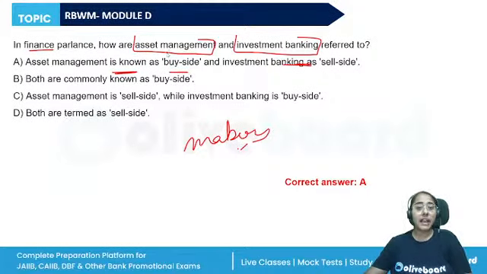Thus, investment banking is the sell side and asset management is known as the buy side. Because in asset management, the managers help the clients reach their investment goals by managing their money. These investment goals can be a stable income or returns in the future, pension funds, retirement plans, insurance, equities, bonds, commodities. All right, so asset management will come on the buy side and investment banking will fall on the sell side.